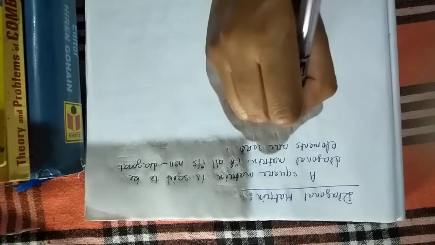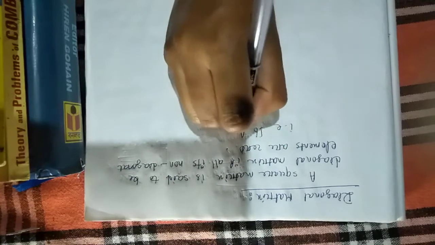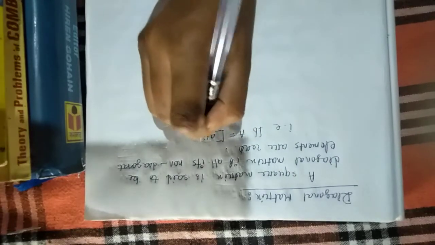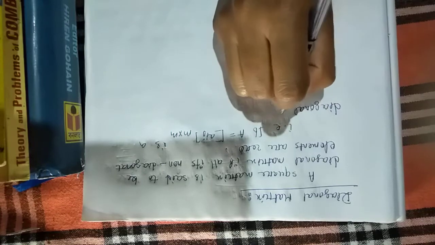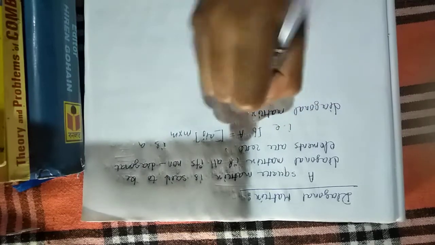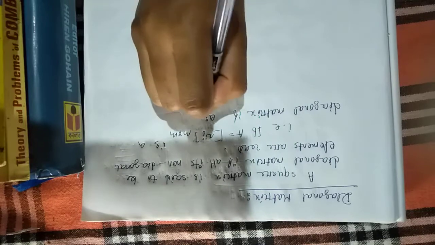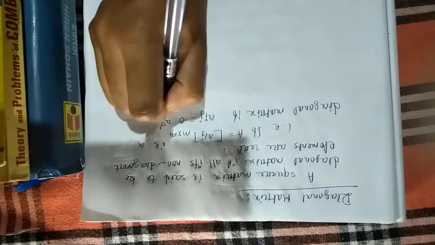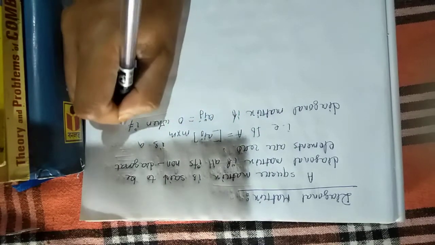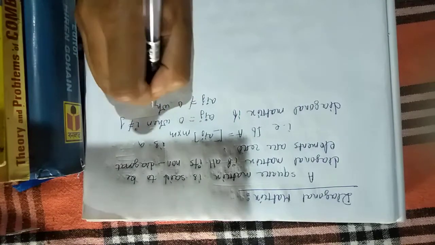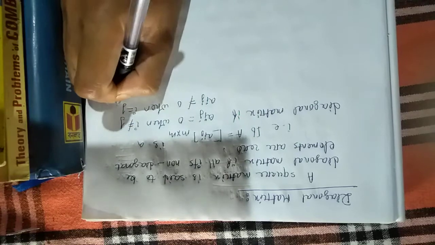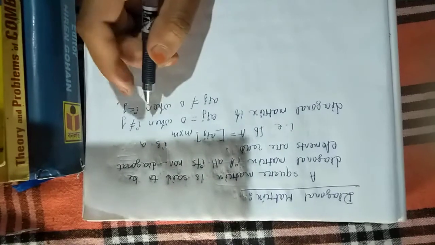That is, if A equal to Aij of order m is a diagonal matrix, if Aij equal to 0 when i is not equal to j, and Aij is not equal to 0 when i equal to j. So this matrix is called diagonal matrix.